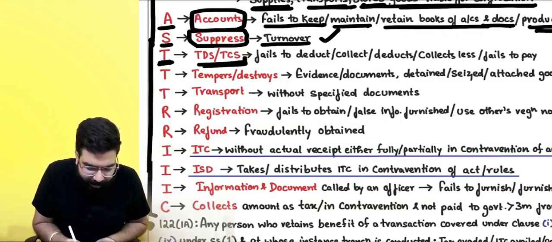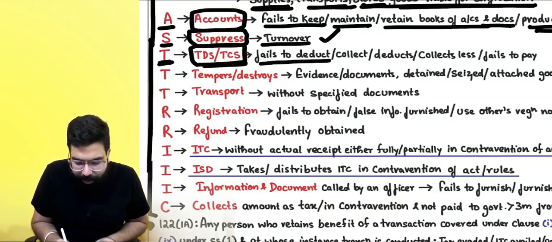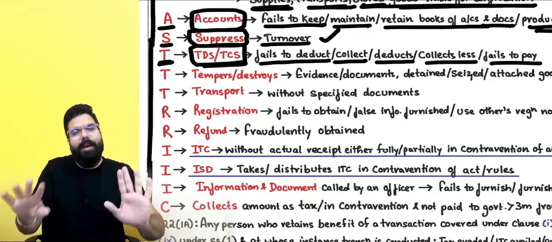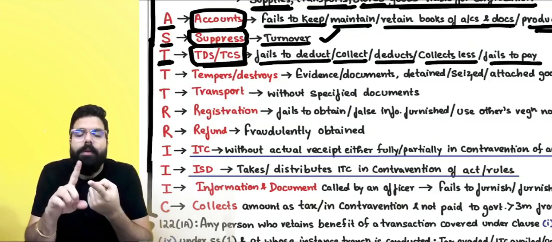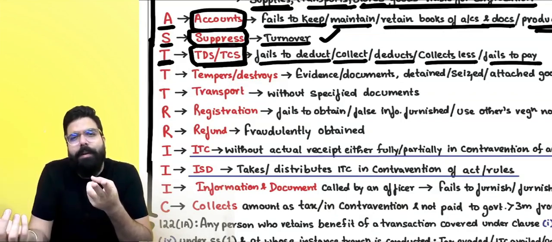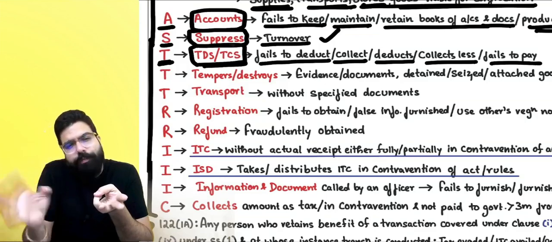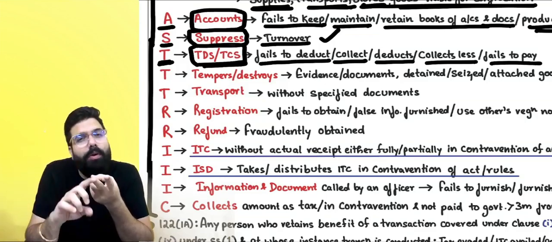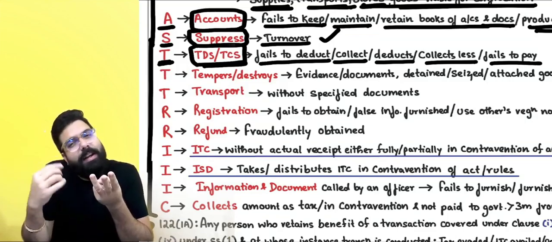TDS and TCS related fraud. Sir, fails to deduct or collect less, or fails to pay. Everyone, I'll tell you: I did not deduct. I deducted, but I did not pay. Or I deducted short. Or in TCS, you failed to collect only, or you collected short, or after collecting you failed to pay.